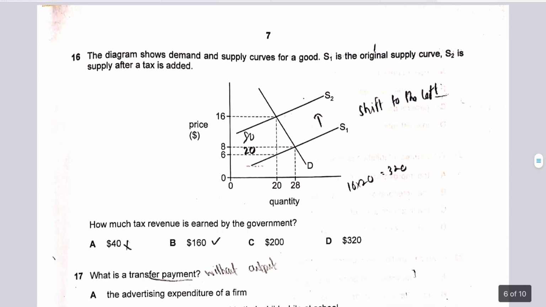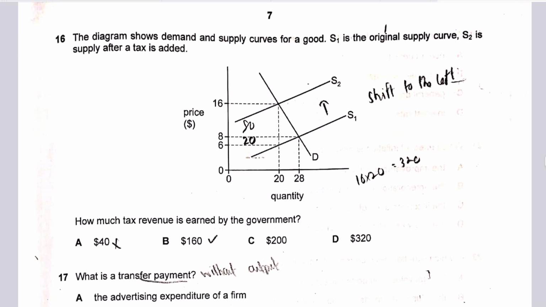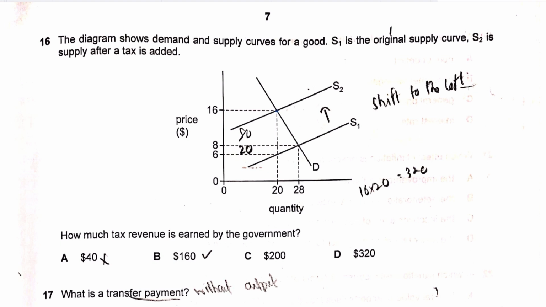Okay, so question number 16 says that a diagram shows demand and supply curves for a good. S1 is the original supply curve, while S2 is the supply after tax. So basically, due to an indirect tax, the supply is shifted to the left. And how much tax revenue is earned by the government? So basically, remember that the vertical distance between the two supply curves represents a tax per unit.